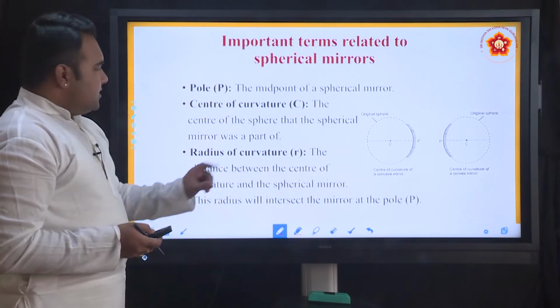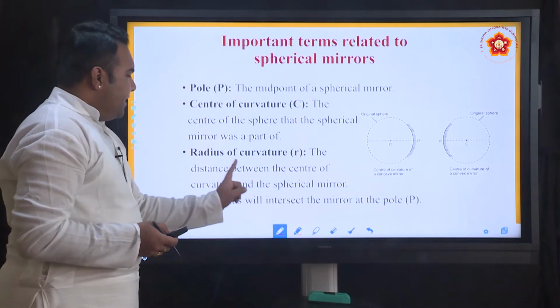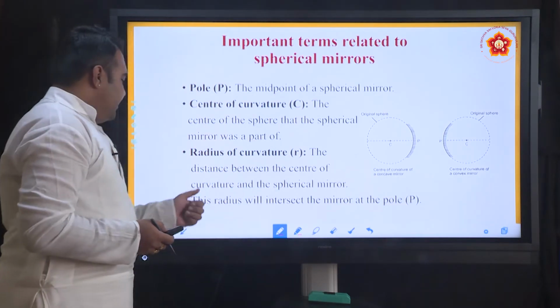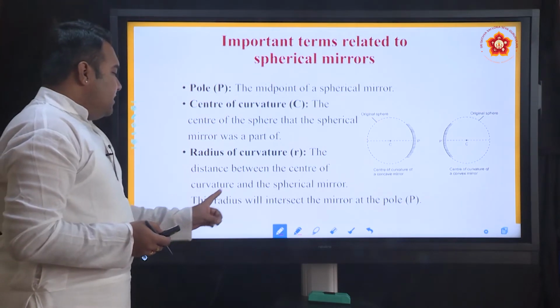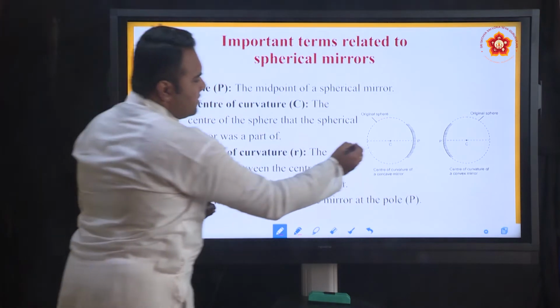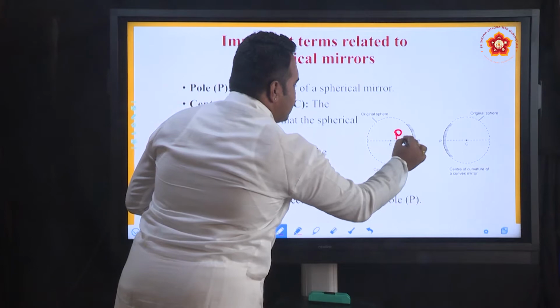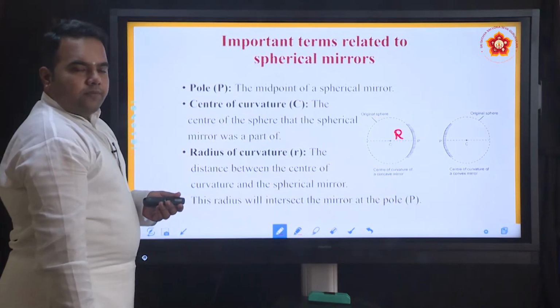Radius of curvature is the third parameter. The distance between the center of curvature and the spherical mirror is called the radius of curvature. This radius will intersect the mirror at the pole. Now when we draw the mirror here and the center of curvature, this particular distance is called the radius of curvature.